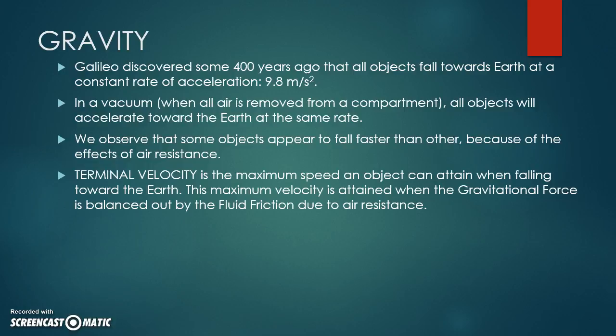When something jumps from a great distance toward the Earth, it will start accelerating at that constant rate of acceleration, 9.8 meters per second squared. But at one point, it won't accelerate anymore. It will attain its terminal velocity, the fastest it can go, because it is being stopped by the fluid friction we know as air resistance. And the air resistance will increase its force as the object falls faster and faster until the force of gravity and the force of air resistance balance each other out.